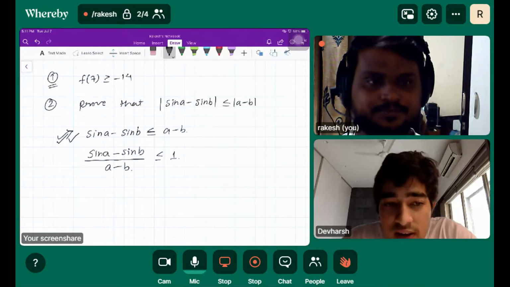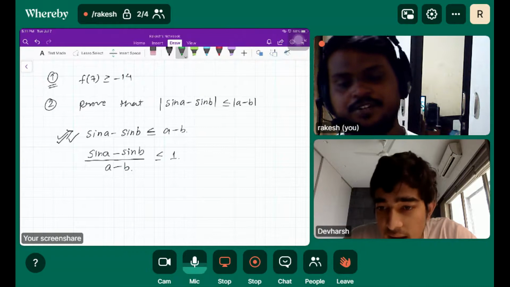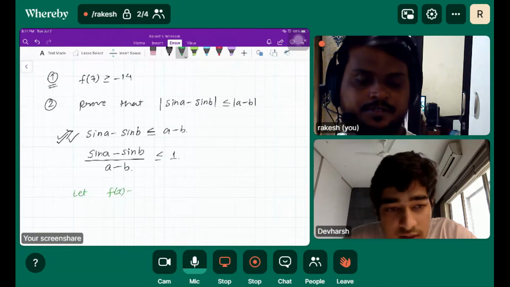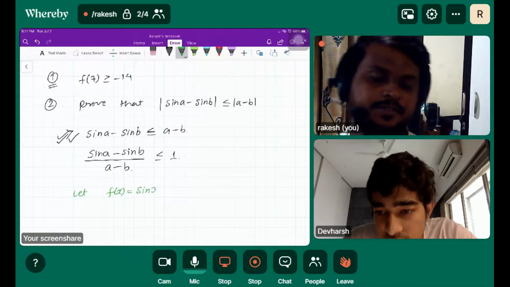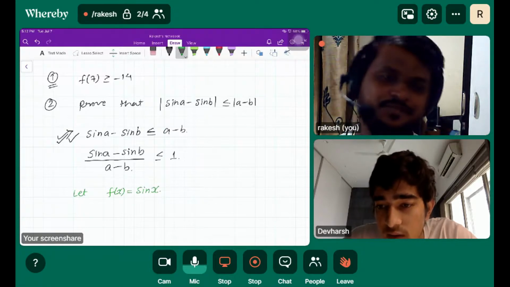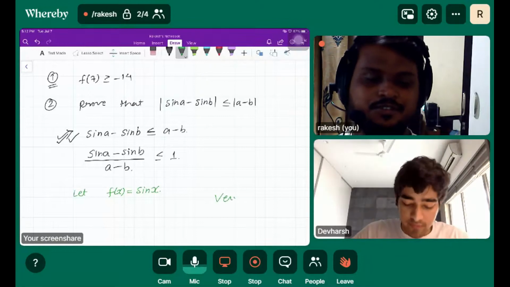I think I got it. Let sine x be this function, and then you use MVT. The derivative of sine x is cos x, and the maximum of cos x is one, right? It can't go beyond one. Okay, got it, got everything.